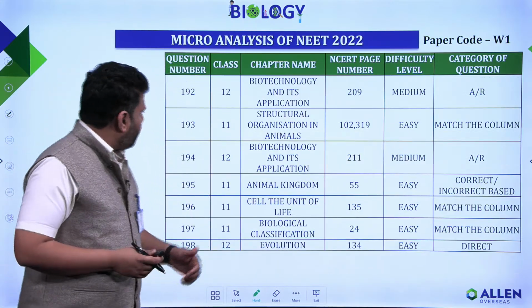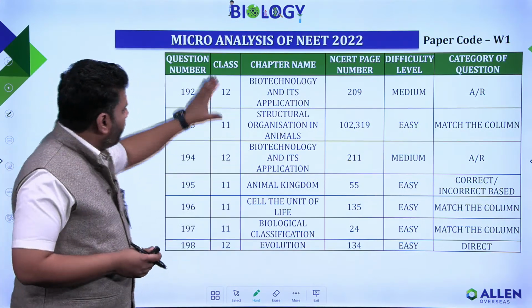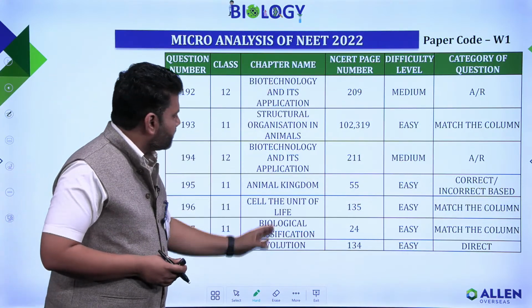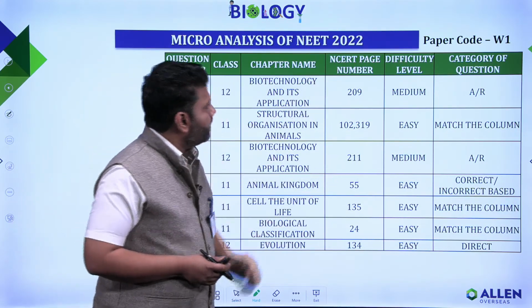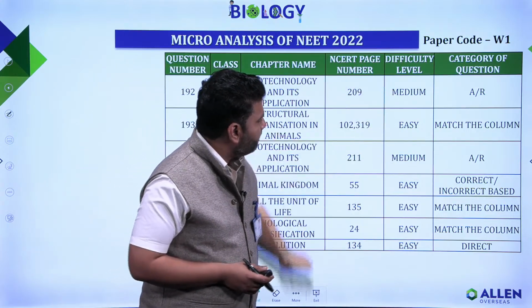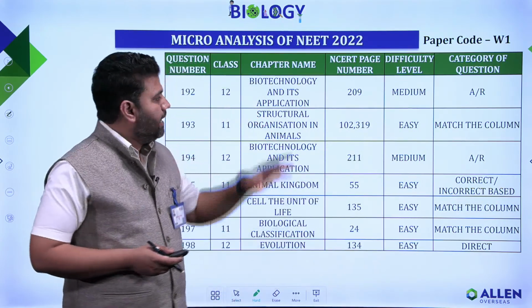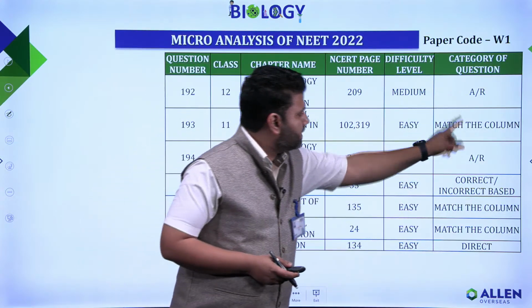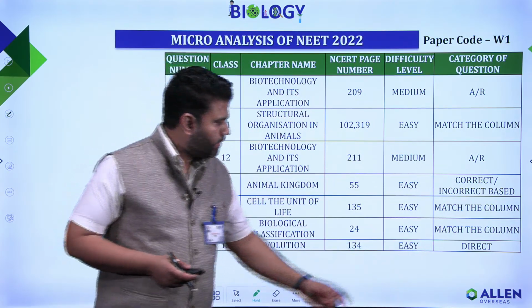Let's talk about question number 192 to 198. Some of the questions were from class 11th and some from class 12th. These are the chapter names from where that question was extracted. The page number of NCERT is also mentioned here. Talking about the difficulty level, some of the questions were of medium level, some were easy. Again, talking about the category, some of the questions were assertion reason based, some were match the column type, and some were correct and incorrect based, and one question was direct.